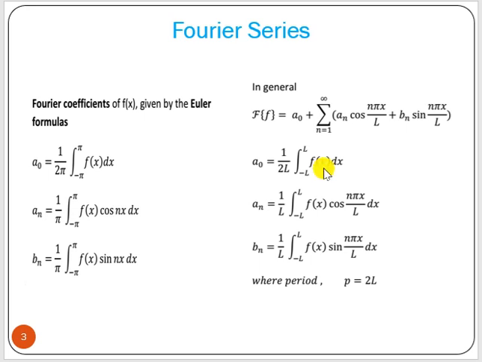Now we can write this if the limit of integration is minus pi to pi, that means the period is 2 pi. So here a0 we can find as 1 by 2 pi, integral from minus pi to pi of f(x) dx. Similarly, the integration over minus pi to pi of f(x) cosine of nx dx, divided by half of the time period, that is 1 by pi. Similarly, bn is also 1 by pi times the integration from minus pi to pi of f(x) sin nx dx. Similarly, we can write these terms with respect to a period P, which is equal to twice L, so we can write the expression according to this also.